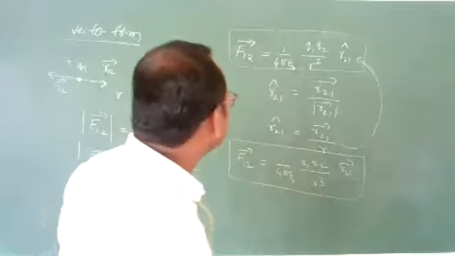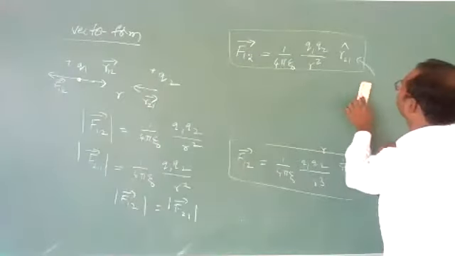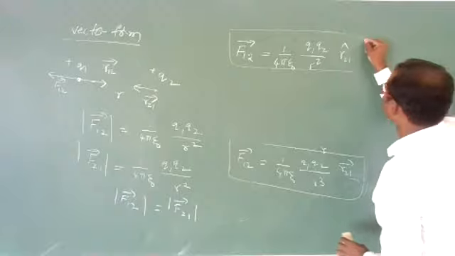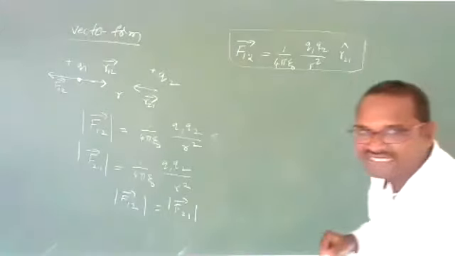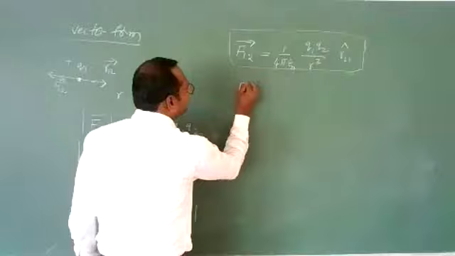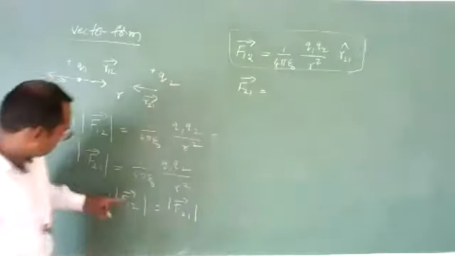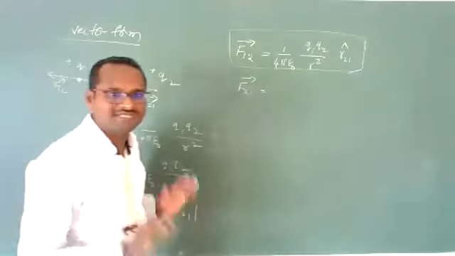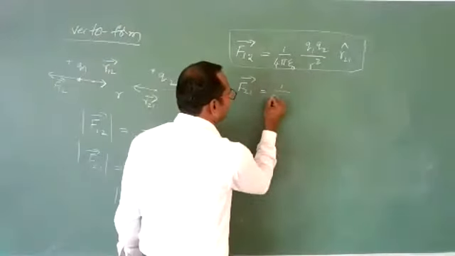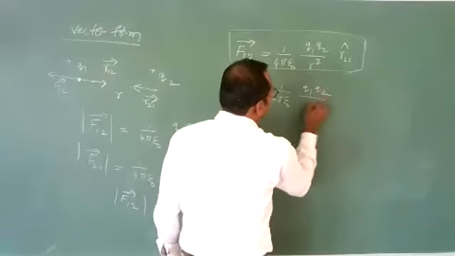Now let us see what is the force on second charge due to first charge. Okay, now let us see force on second charge due to first charge. Direction, magnitude wise both are same. 1 by 4 pi epsilon naught Q1 Q2 by R square.